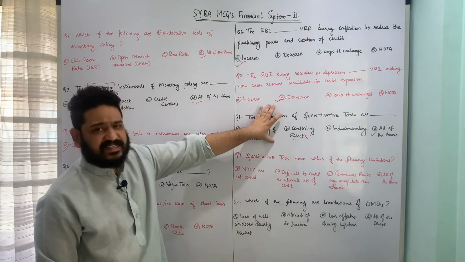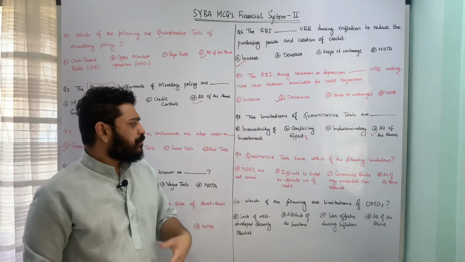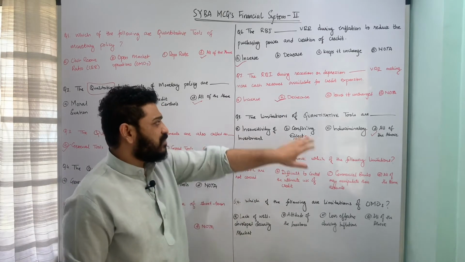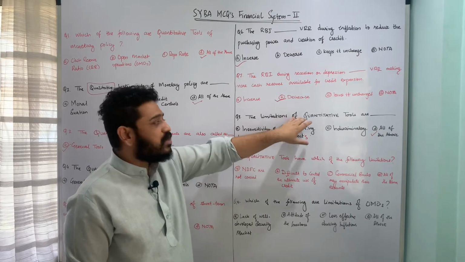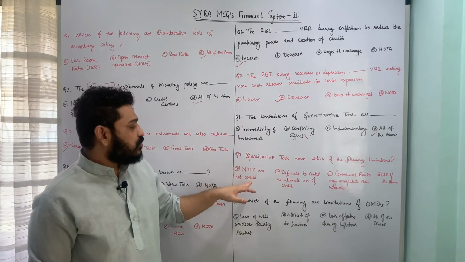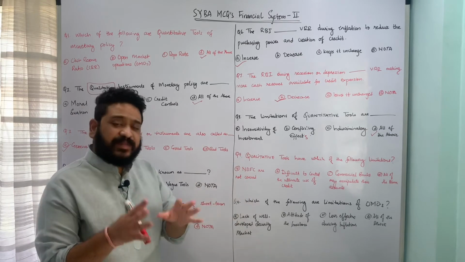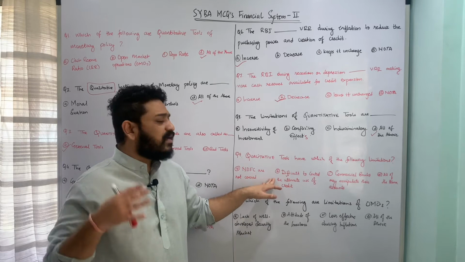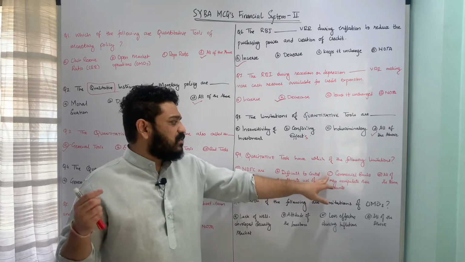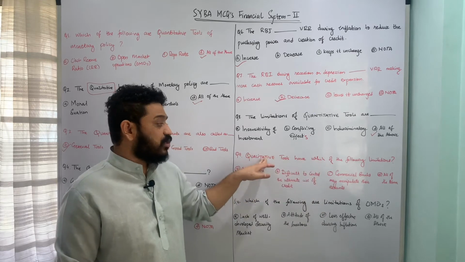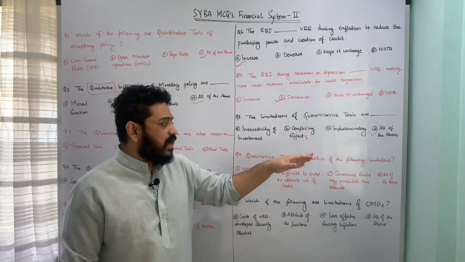I hope the question is clear. Let us now move to the next one. The qualitative tools have which of the following limitations? These were the limitations of quantitative or general tools. What are the limitations of qualitative or selective tools? Let us look at the underlying options. A, NBFCs are not covered under these. B, difficult to control the ultimate use of credit. C is commercial banks may manipulate their accounts in relation to qualitative tools being used, and D, all of the above.